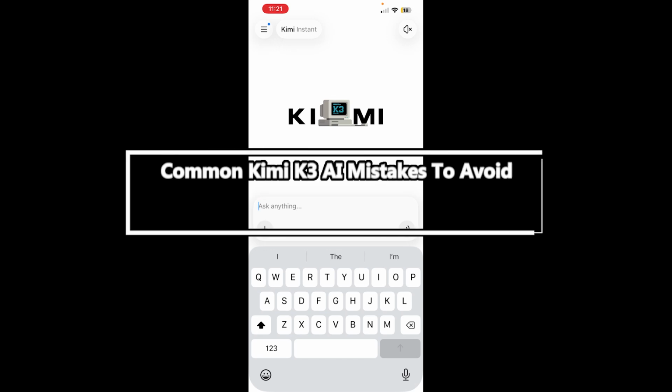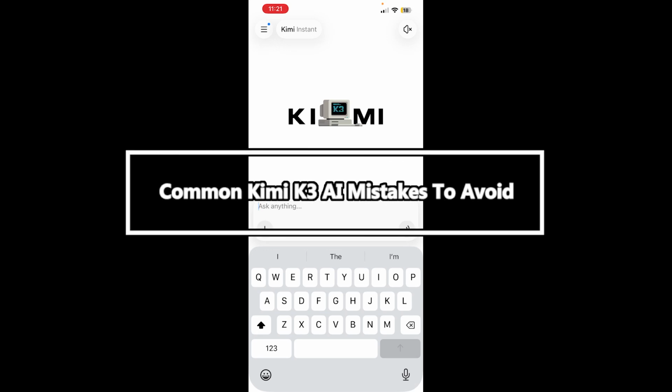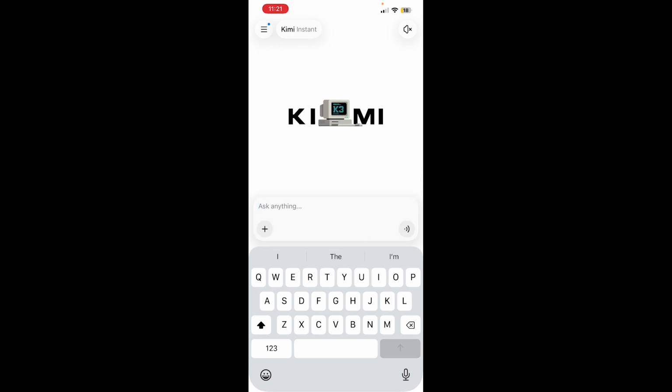Common Kimi K3 AI mistakes to avoid. The first is using a vague prompt. Most people just give it a vague prompt like, hey, describe me this, which is the vaguest prompt. So make sure to explain whatever you're asking in the most clear and specific way so Kimi K3 AI can understand what you're asking and give you a specific and clear answer.